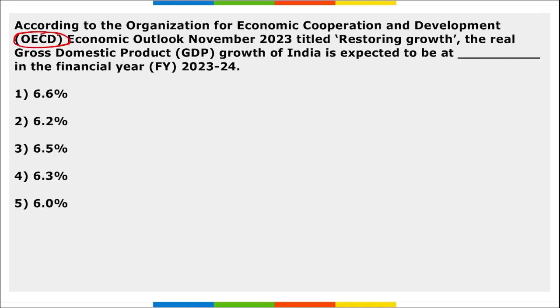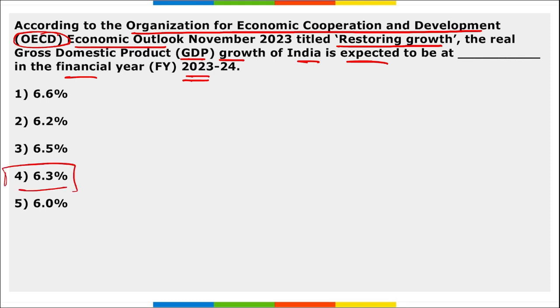Next is OECD, Organization for Economic Cooperation and Development. They released the Economic Outlook for November 2023, titled Restoring Growth. The real GDP growth of India is expected to be at dash in the financial year 23-24. So the real GDP growth is expected to be at how much percent? It is 6.3% for the year 23-24, and this keeps on changing, friends.